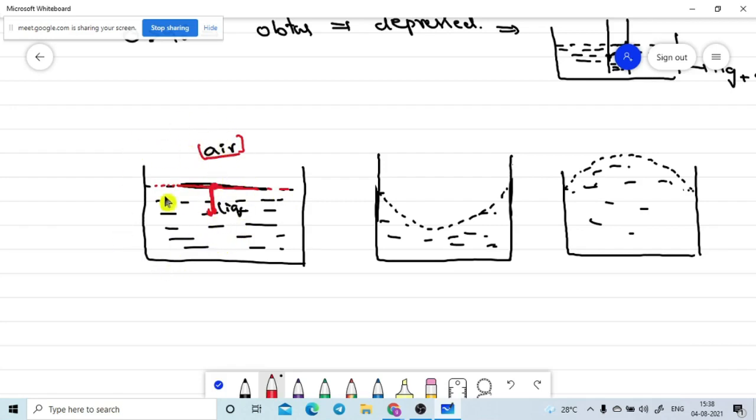But here, why is this surface appearing plane? The net force acting in the upward direction and the downward direction is balanced by each other. The upward force is the same as the downward force. That's why this level is appearing like a plane. Then only can we observe this type of surface. For your easy understanding, let me put a box here. Your brother is pulling in this direction, and you are also pulling in this direction.